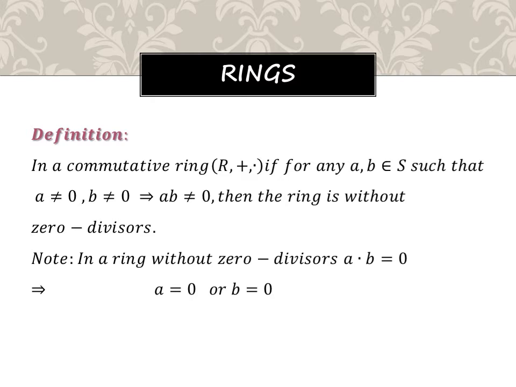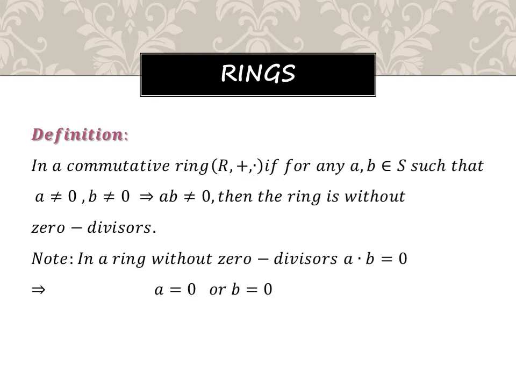In a commutative ring, if for any a, b belonging to S such that a not equal to 0, b not equal to 0 implies ab not equal to 0, then the ring is without zero divisor. It's very simple. We can take two non-zero elements, and if you apply the closure property, a dot b, a cross b, you will get an answer that is also non-zero.